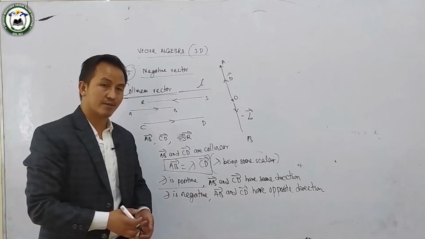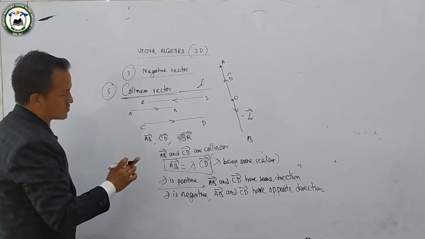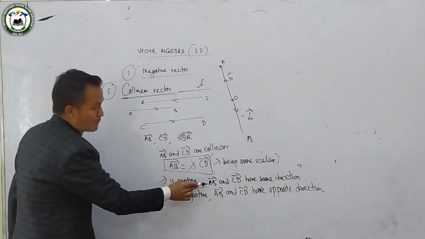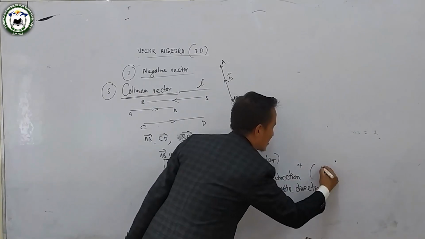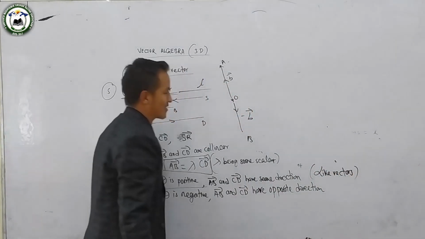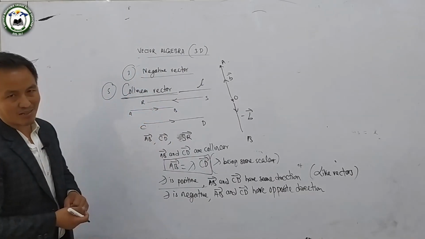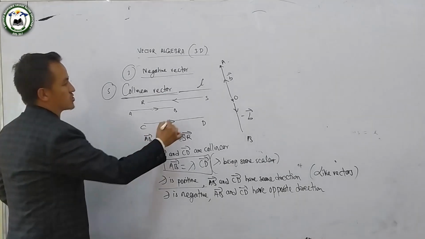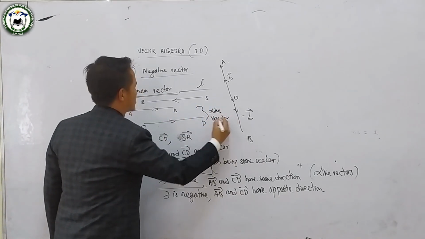And in this case also there are two cases. When vector AB and CD have the same directions, they are called like vectors. Here in the figure, vector AB and CD have the same directions, so these two are like vectors.